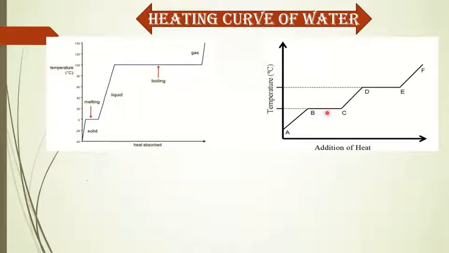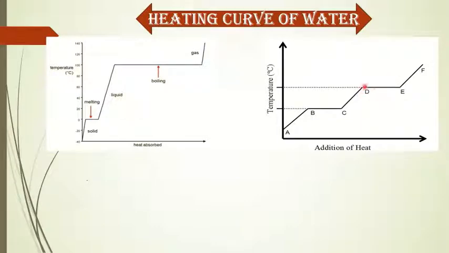And when the full ice has melted at point C, the temperature increases again, and CD is the liquid state of matter, the liquid state of water. At point D, the temperature goes to 100 degrees Celsius and it starts to evaporate, and DE is the boiling point.